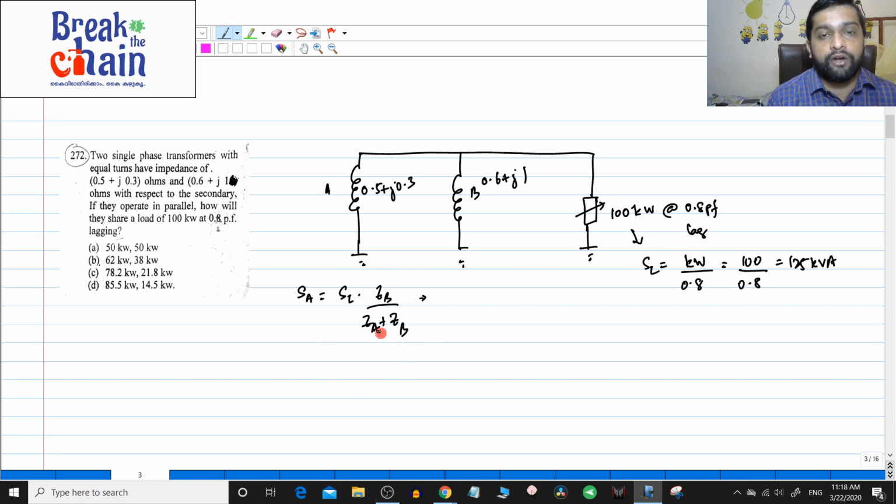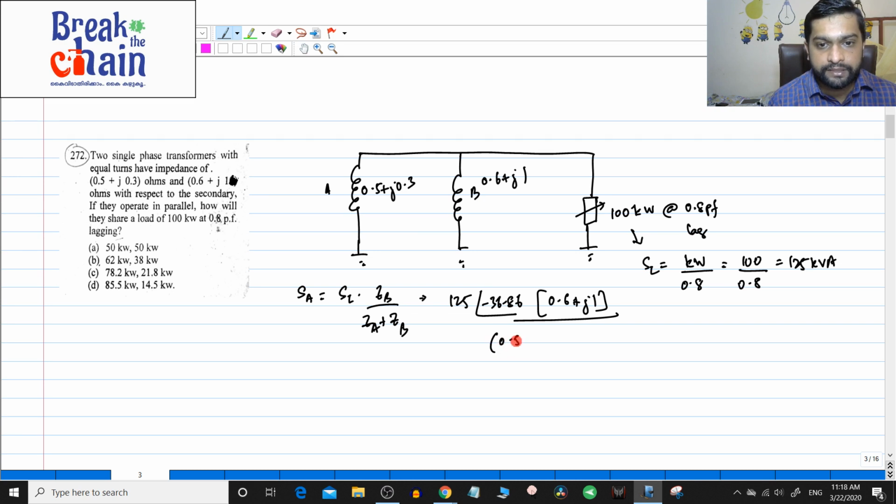So you have to write everything in polar form here. Let us find SA. SA will be equal to 125 angle minus 36.86, since the power factor is lagging, into ZB. ZB is this value, 0.6 plus j1, which I will not convert, divided by the total impedance: 0.6 plus j0.3 plus 0.6 plus j1. If you find this, you will be able to find the load sharing of this particular transformer. And since you know the power factor angle, you can directly find it in kilowatts also.